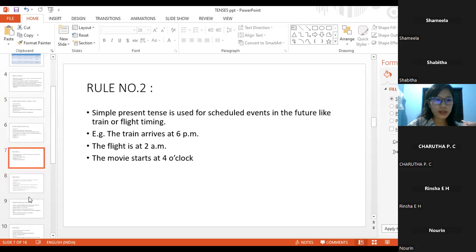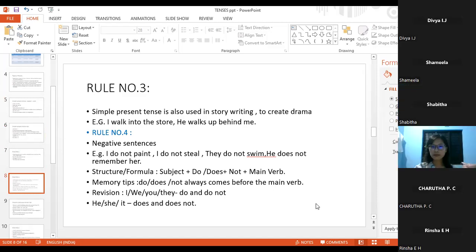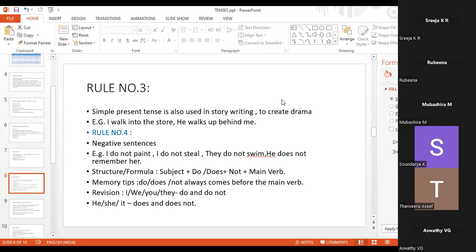So we were here, right? Now we'll move to the next. So simple present tense is also used in story writing to create drama.